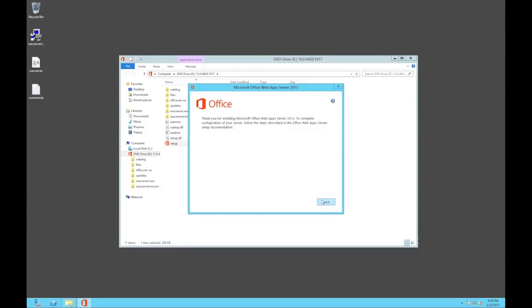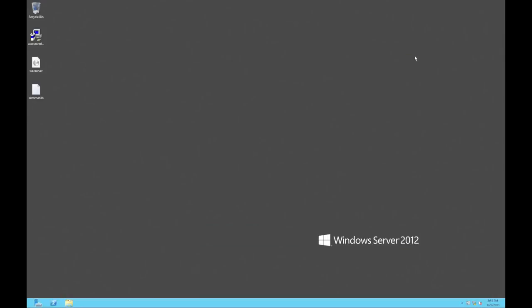Right, there we go. So click close, get rid of that. Now the next thing we need to do is just pop on the language support. So again, I've copied that to my desktop, so it's here. So we'll run that.